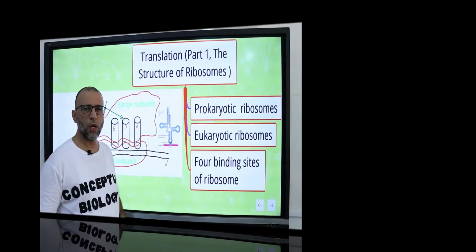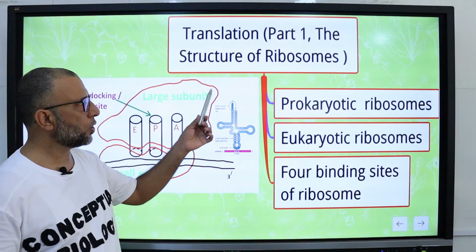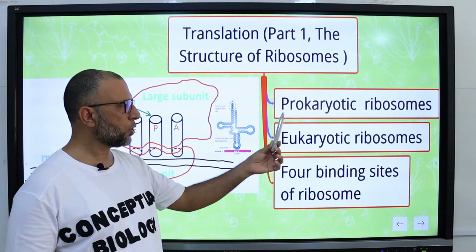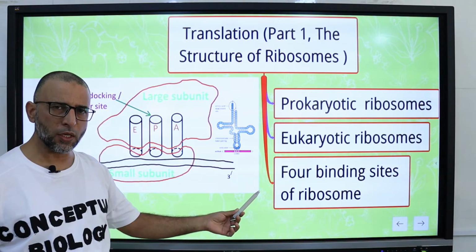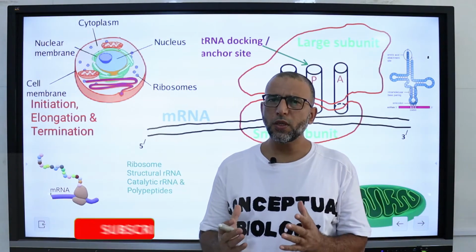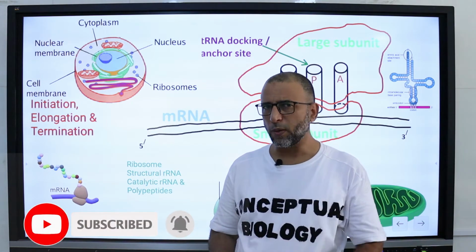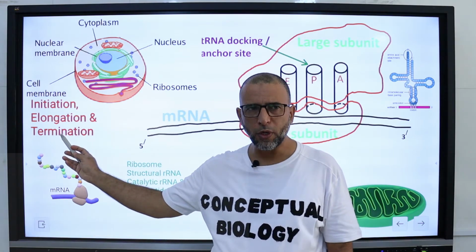In this lecture, we are going to talk about part 1 of translation, and we focus on ribosomes. The main points of the lesson are prokaryotic ribosomes, eukaryotic ribosomes, and the 4 binding sites of ribosomes. The synthesis of any biopolymer can be broken down into 3 steps, that is initiation, elongation, and termination.